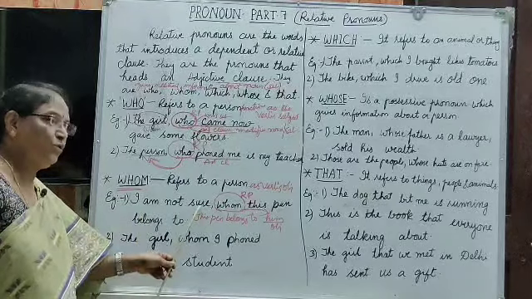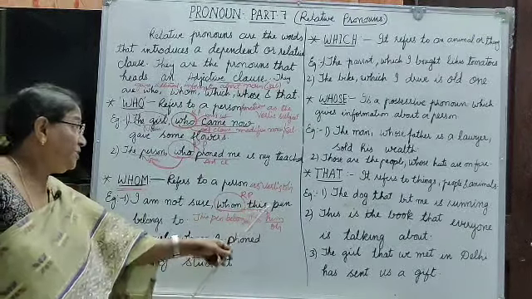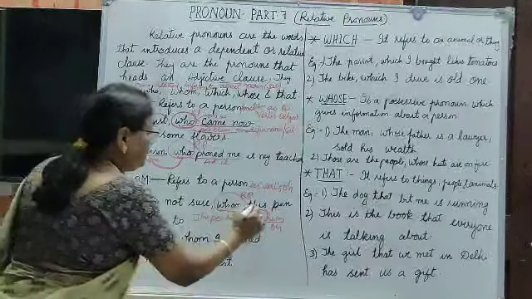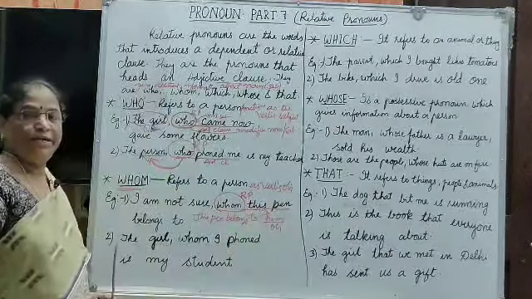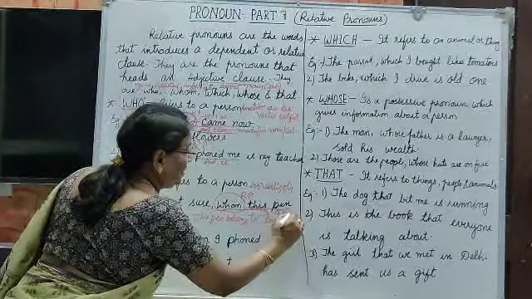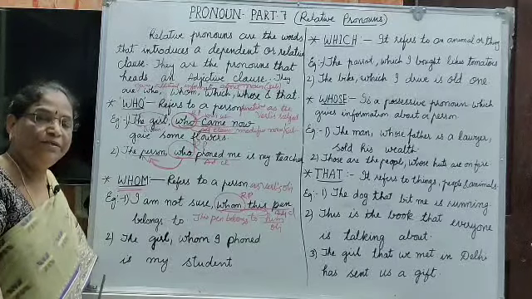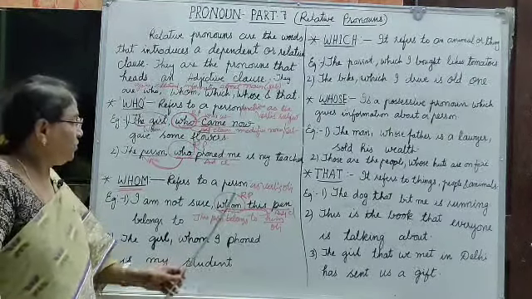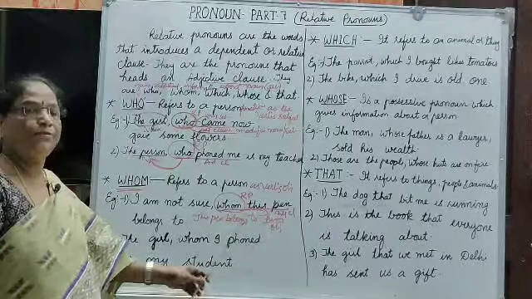I am not sure whom this pen belongs to. Whom this pen belongs to is an adjectival clause. It gives the information of a noun. So this pen, whose pen? His pen.